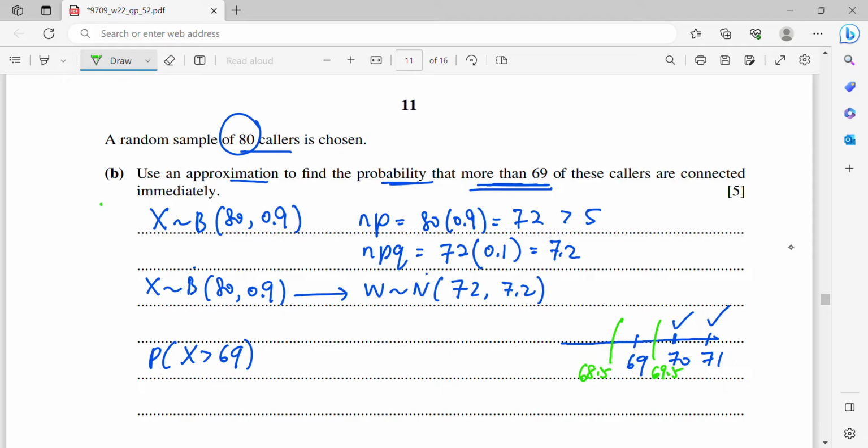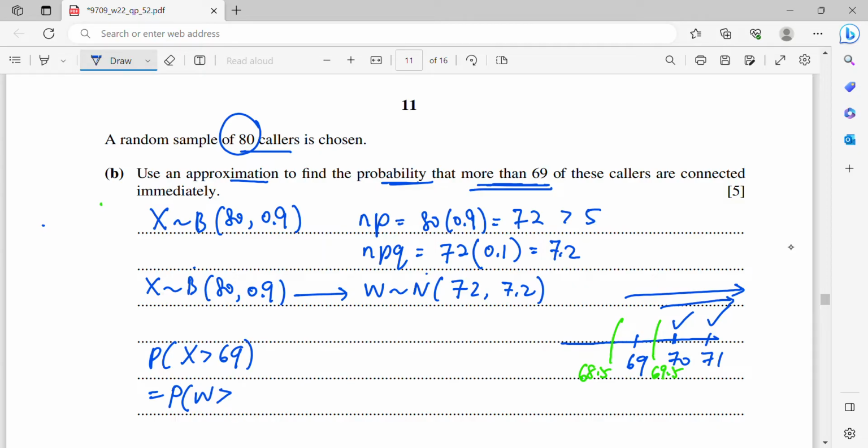Okay, and now when I solve this probability P(X > 69), I need to rewrite. I'm sure that my X will be converted to W because this is the approximation, but the more than remains the same. Alright, so now you have two choices, either more than 68.5 or more than 69.5.